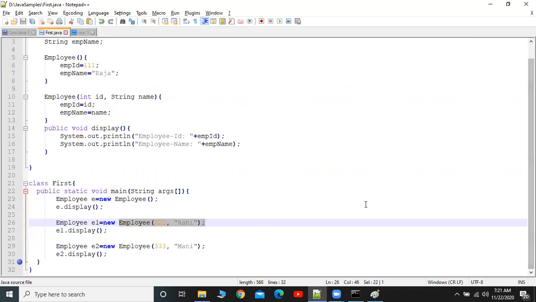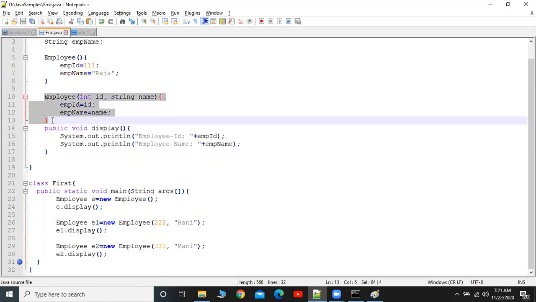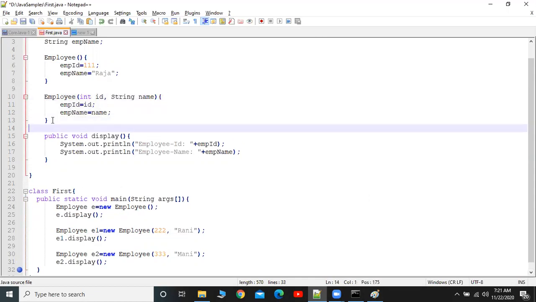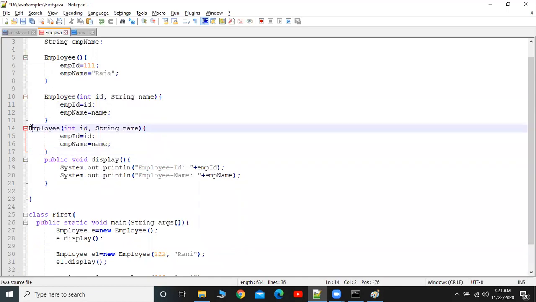Then interviewers will ask, can we provide a number of constructors inside the class? Yes, we can provide a number of constructors, but each and every constructor should have different arguments. Constructors with the same number and same type of arguments we should not provide inside the class. If you want, we can check that also. I'm going to provide another constructor with the same arguments. Let's see what will happen.